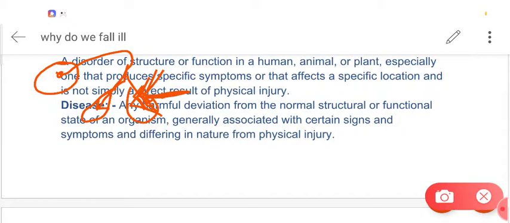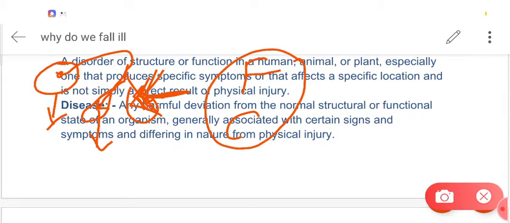Okay, so you can see there is a specific cause, right? There is disturbance in the structure and function of the lungs. And what will be the symptoms? There will be fever, right? And there will be cough, right? These will be the symptoms and signs of the disease. So this is how we can say that this is a disease. So all the parameters of the disease are fulfilled here.